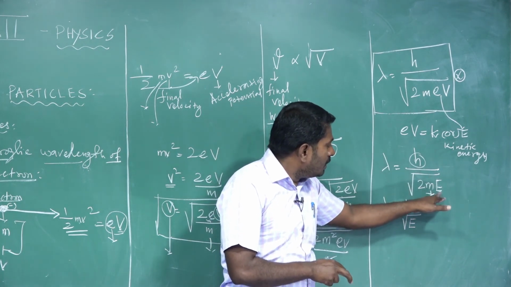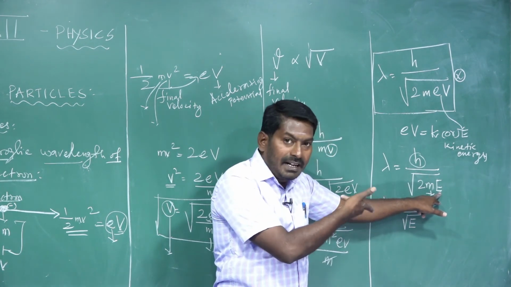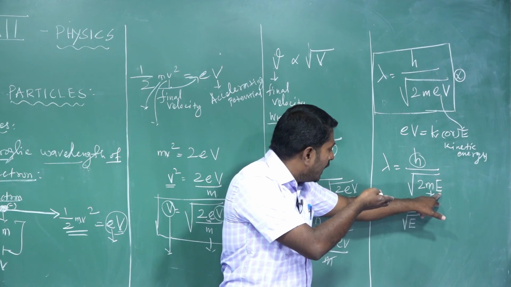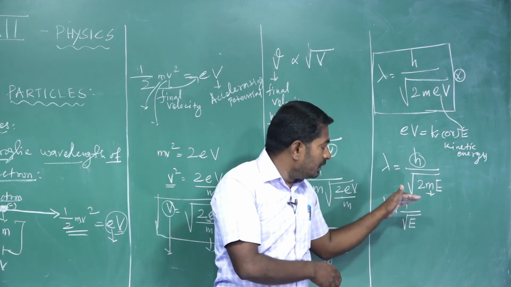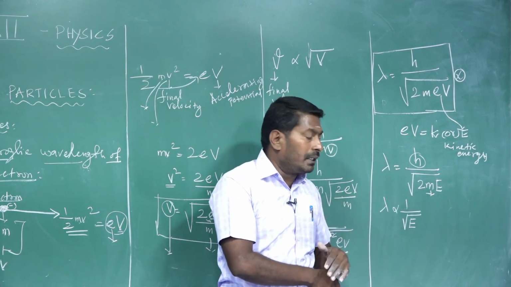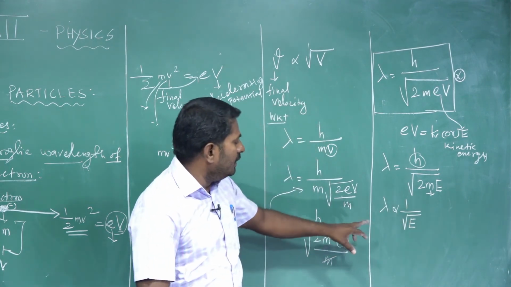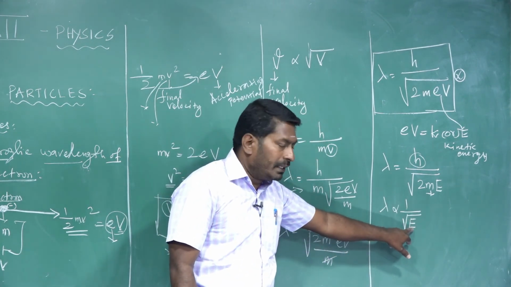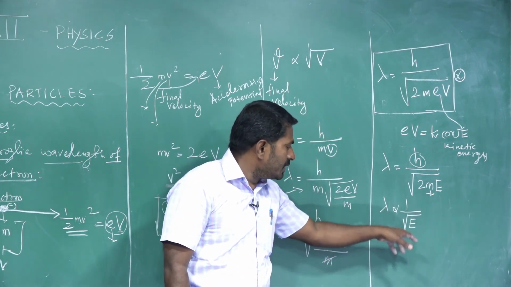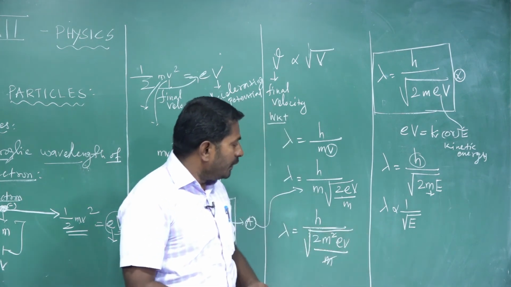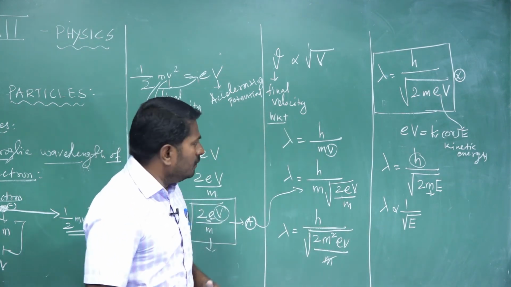In this case, if an uncharged particle possesses a kinetic energy E, directly substitute that value, and we get the de Broglie wavelength of uncharged material particles like neutrons. So from this equation we can relate the de Broglie wavelength and the kinetic energy of a material particle. Lambda is inversely proportional to the square root of E.